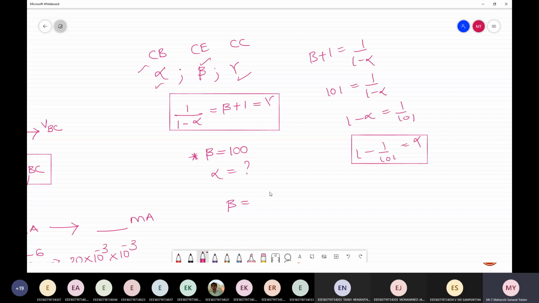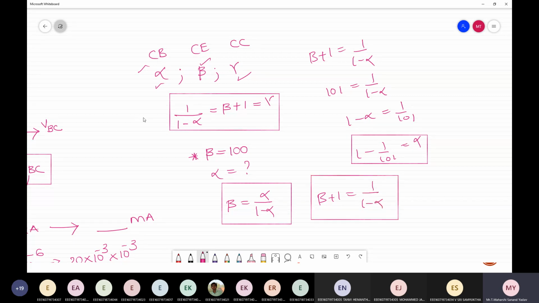So beta is equal to alpha by 1 minus alpha. This is the relation which I got for beta. If I add beta plus 1, I get 1 by 1 minus alpha. So be perfect with these relations. These formulas are enough for you to solve any kind of problem. Generally, they will ask for 2 marks, or else a long problem. So mostly problems will be based on these relations.